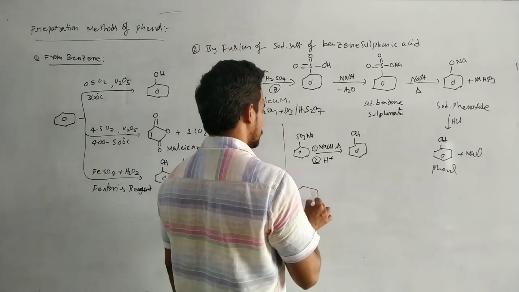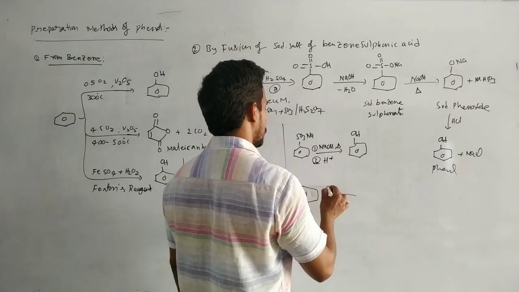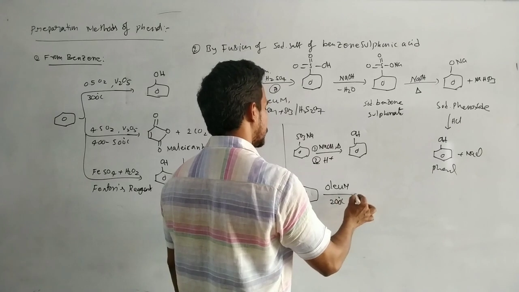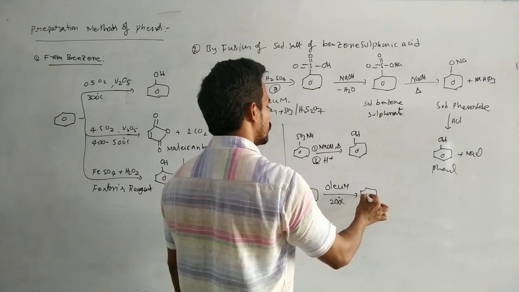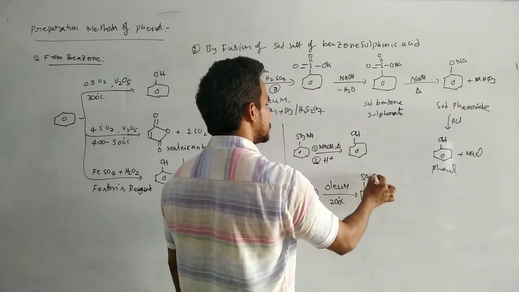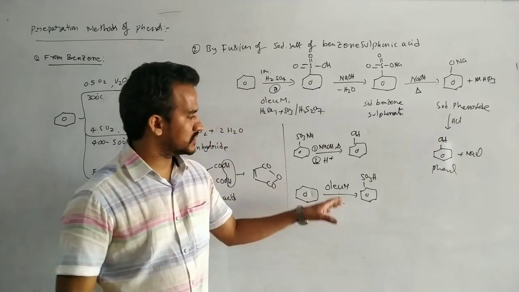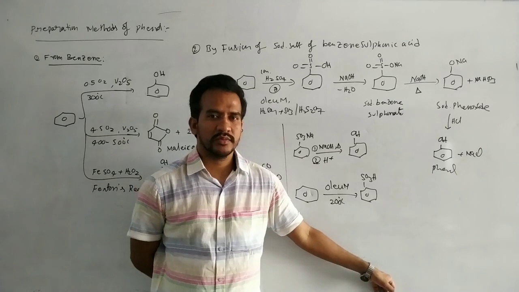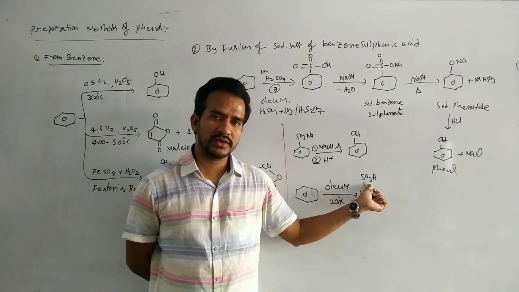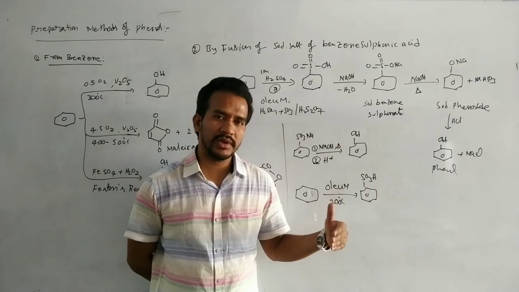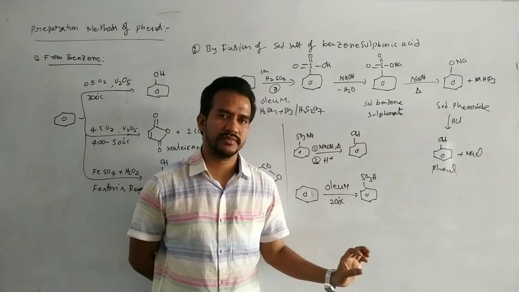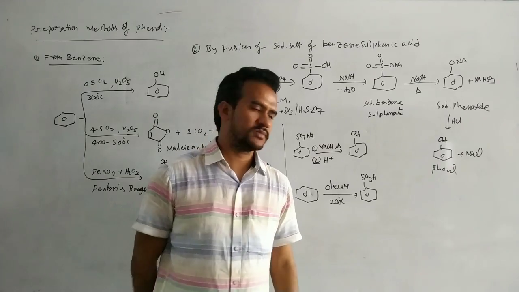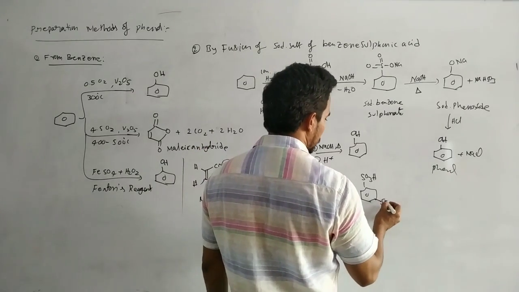For suppose here the benzene on heating with oleum at 200 degrees centigrade, disulfonation takes place. Here SO3H is an electron withdrawing group. So due to presence of the electron withdrawing group, next incoming electrophile attacks at the meta position. So at 200 degrees centigrade here, disulfonation takes place. So here SO3H is the meta directing group.